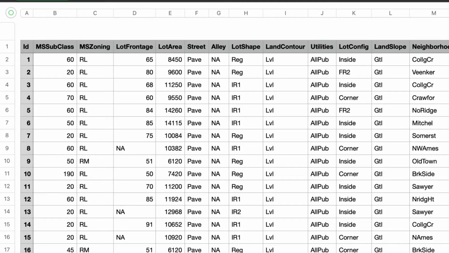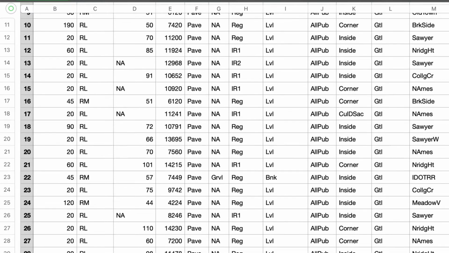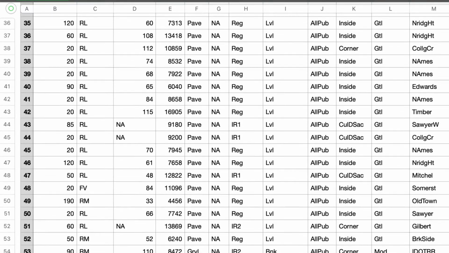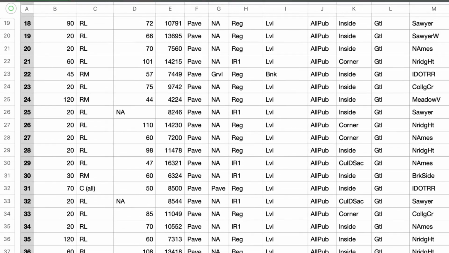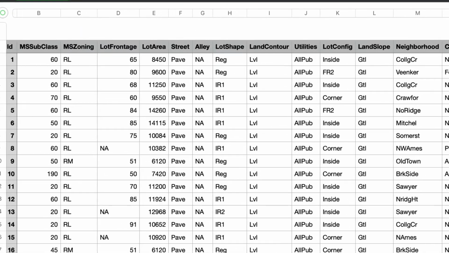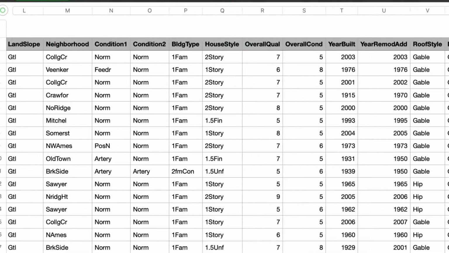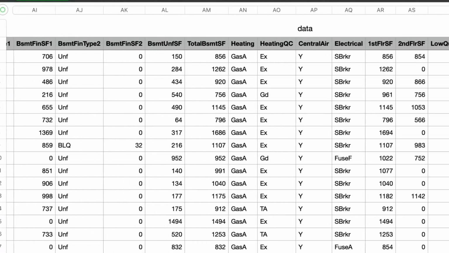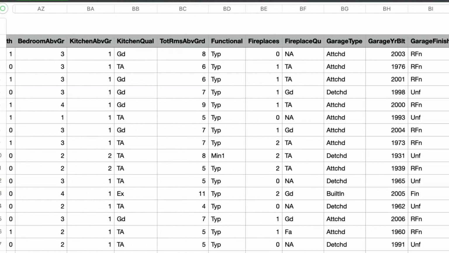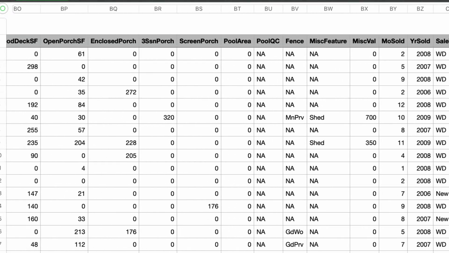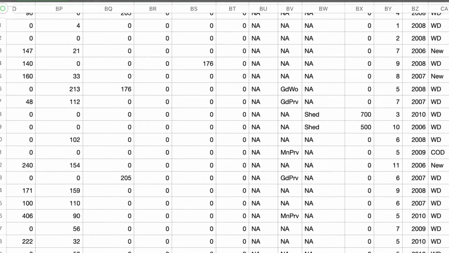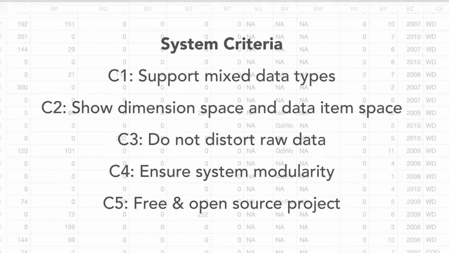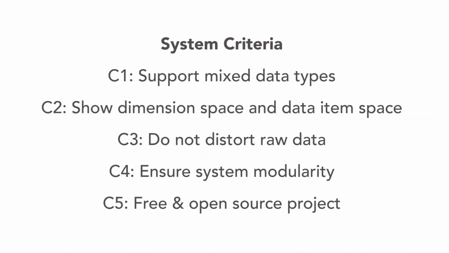As a case study, consider, for example, a data analyst in the real estate business named Miriam, who has just received a new dataset from a third-party data broker. Miriam is hopeful that this data set will provide her with new insights into the homes in her area, but she's also skeptical. Is this data clean? Is it accurate? Are there dangerous assumptions lurking under the surface? Before Miriam dives into complex data transformations and machine learning approaches, she just wants to look at the data with her own eyes. She needs a tool that will not distort raw data and give her a combination high-level overview, but also visual representation of the individual data points.